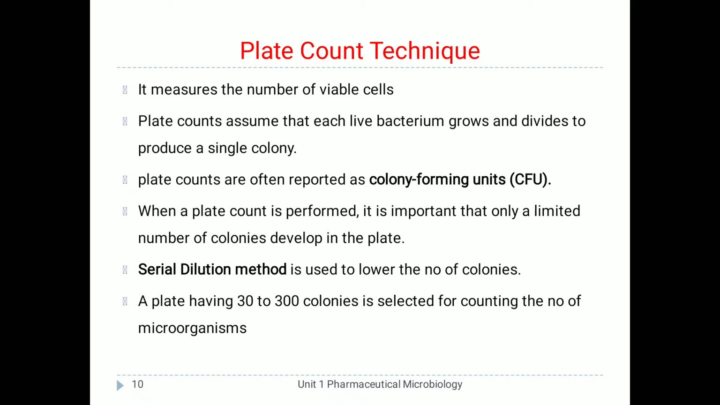When a plate count is performed, it is important that only a limited number of colonies develop on the plate. If the suspension contains millions of bacterial cells and is directly inoculated and incubated, the number of colonies will be too much, and it becomes impossible to count them. So the number of colonies should be reduced, and for that purpose the serial dilution method is used to lower the number of colonies.